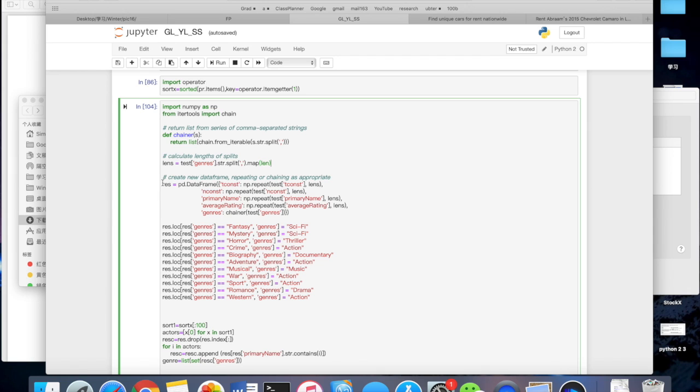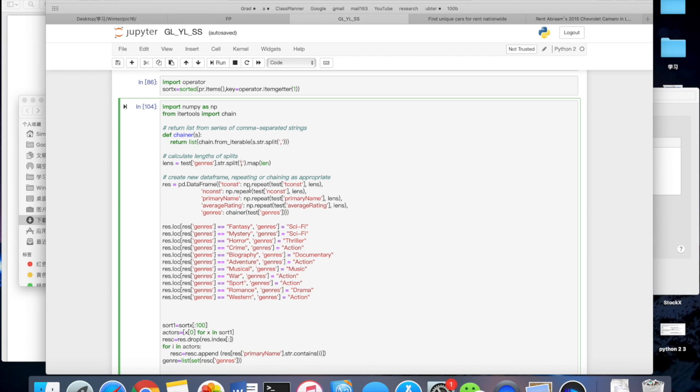So we created a new data frame, and we assigned the same columns to each one. But the only difference is that for genres we used a chain method that breaks up the genre by comma and then breaks them into separate rows.